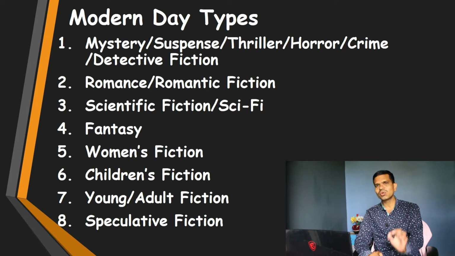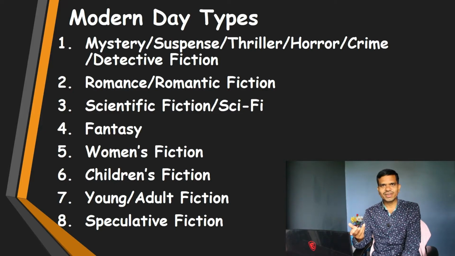Second, we have romance or romantic fiction. Third, we have scientific fiction or sci-fi. Next we have fantasy. Now dear students, one thing you should remember here, that though we are categorizing all these prose fiction, they might intermingle. They might have elements of these different types in each other. For example, if you are talking about mystery novels, you may have some elements of romantic fiction, you may have some elements of scientific fiction also. So it is not a very strict kind of categorization, but it is only for our understanding. We can broadly categorize all these prose fiction into these types.